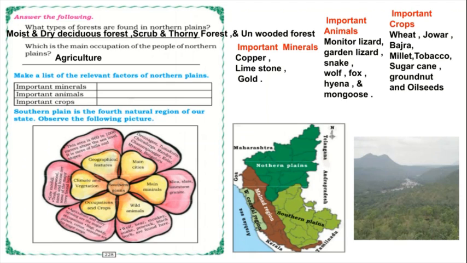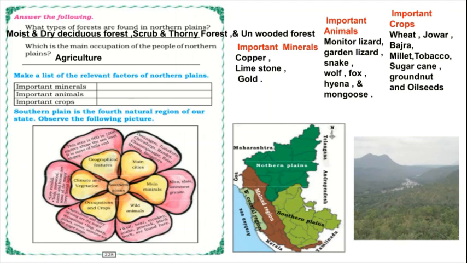So these are the minerals which we will get in the southern plains. What type of animals can we see in southern plains? Wolf, bear, monkey, snake, peacock and blackbird are found here. So, what is the main occupation?